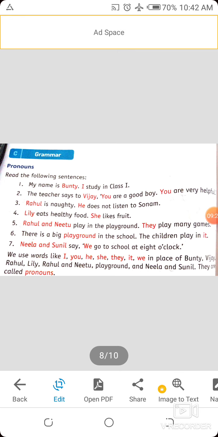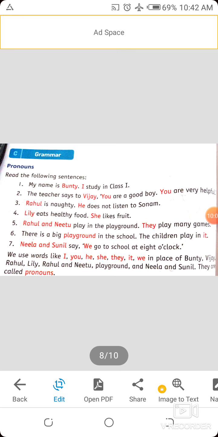Pronouns. Read the following sentences. My name is Bunty. I study in class first. The teacher says to Vijay, you are a good boy. You are very helpful. Rahul is naughty. He does not listen to Sonam. Lily eats healthy food. She likes fruits. Rahul and Neetu play in the playground. They play many games. There is a big playground in the school. The children play in it.